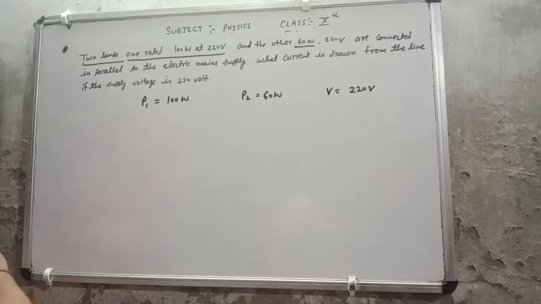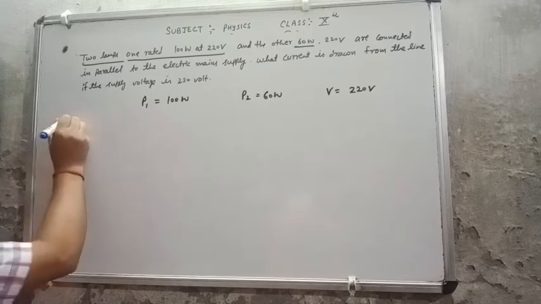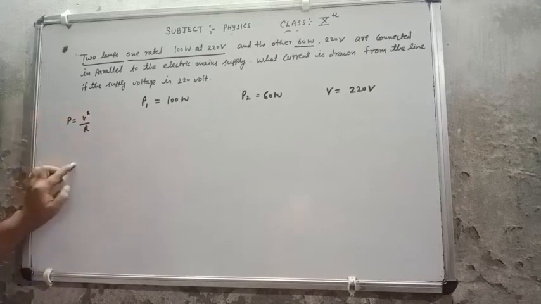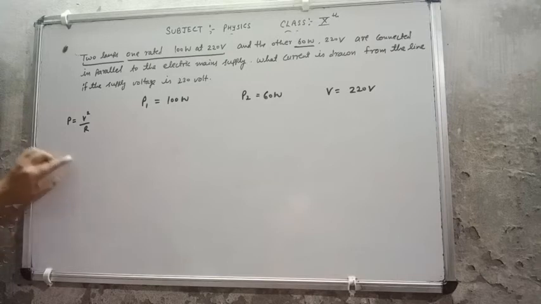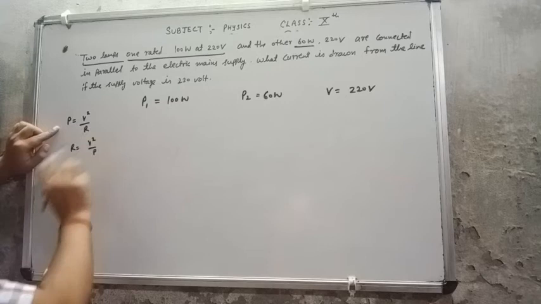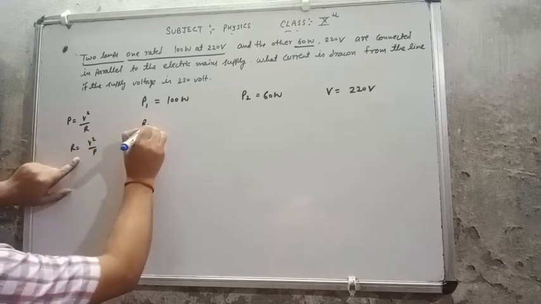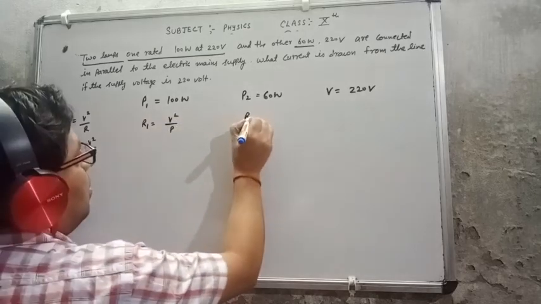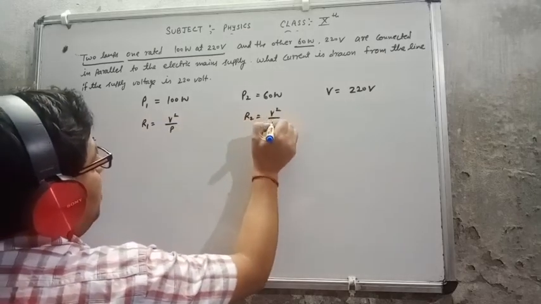So how can I find out the resistance? We read the formula P equal to V square upon R. So R equal to V square upon P. This formula I will use here. R1 equal to V square upon P1, R2 equal to V square upon P2.